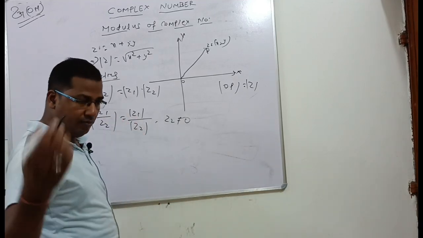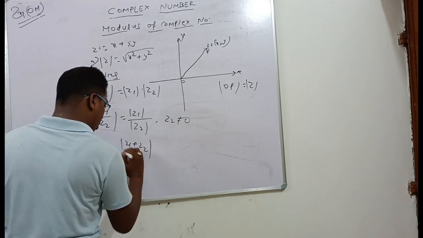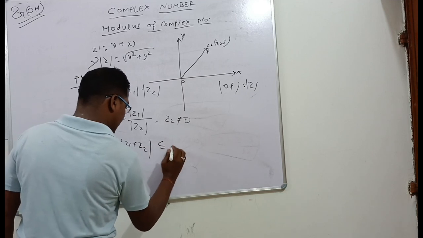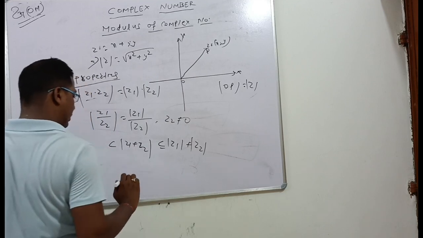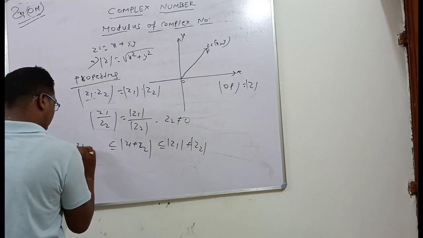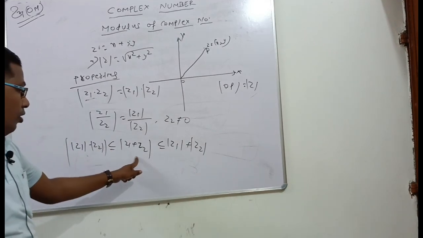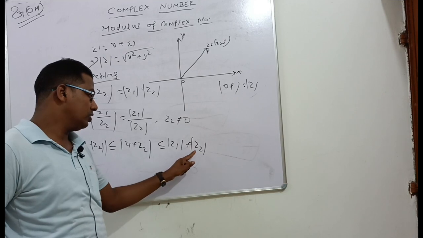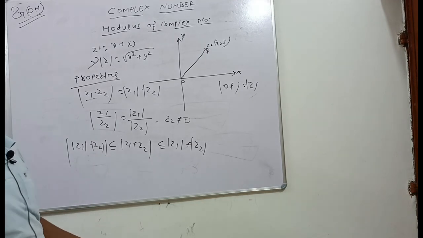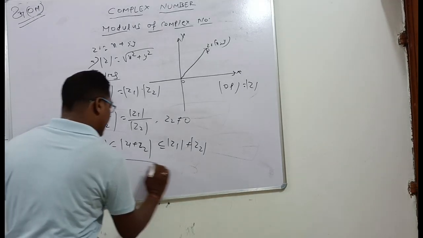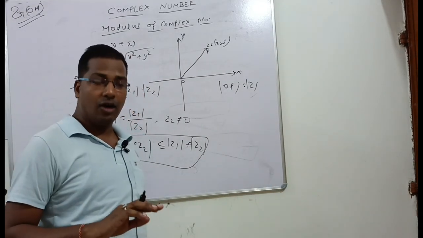Next property, a very important property, is the triangle inequality. Mod of z1 plus z2 is less than or equal to mod z1 plus mod z2, and that is also greater than or equal to the modulus of mod z1 minus mod z2. That is a very important property, called the triangle inequality property. Any doubt you can ask in the comment box.